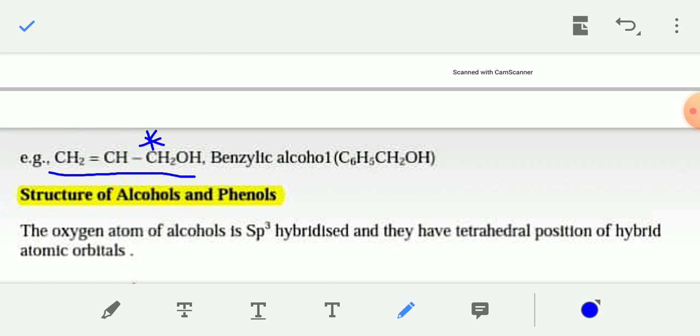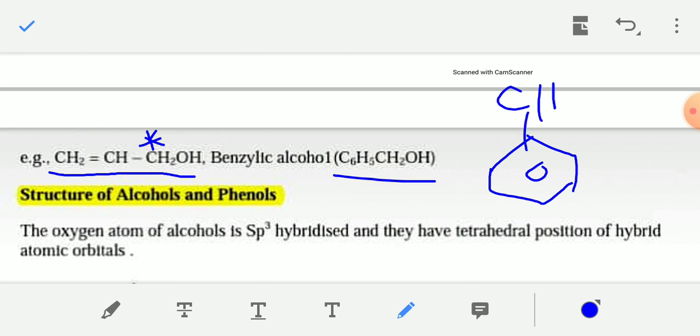Similarly, benzylic alcohol is also an example. This benzylic alcohol has a benzene ring and CH2OH. This is benzylic alcohol.